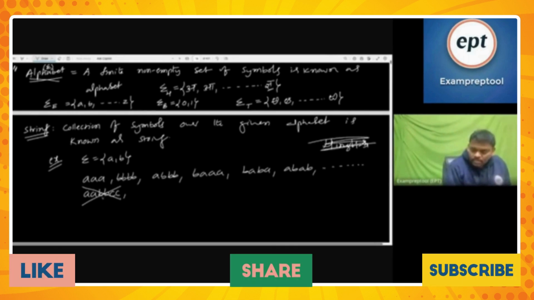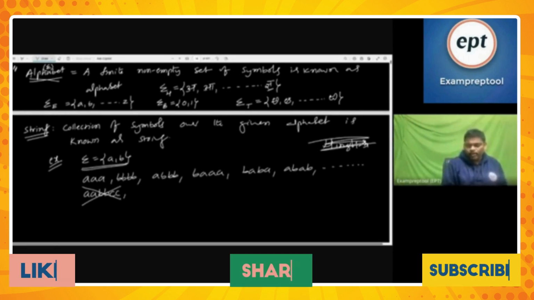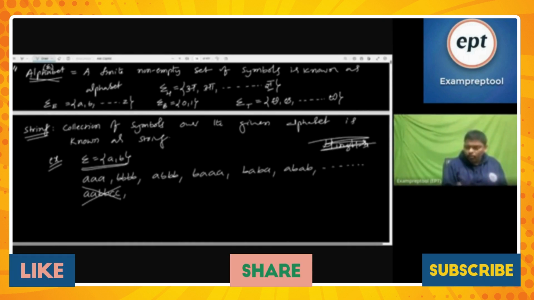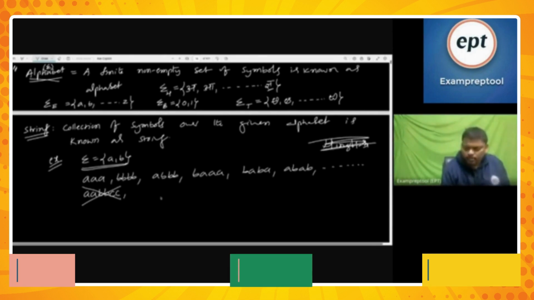So it is not a string over this alphabet. Now, please help me. Over this alphabet, what is the first string possible? Can anyone say? Is it the first string?